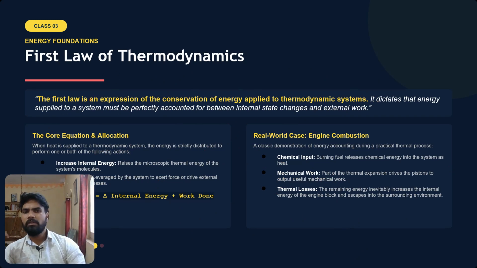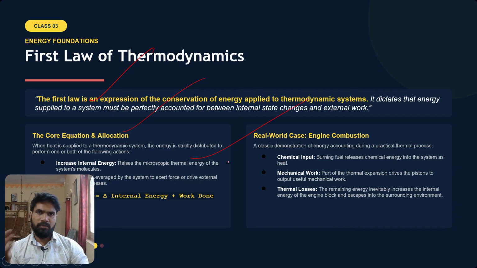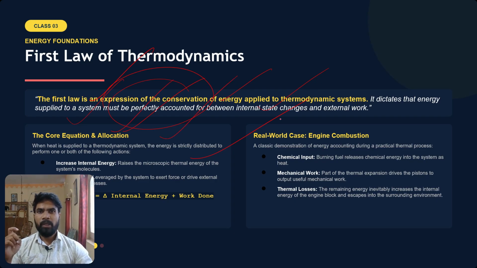Okay, so that is the first law of thermodynamics. Already we have seen it briefly. The first law is an expression of the conservation of energy applied to thermodynamic systems. It indicates that energy supplied to a system must be perfectly accounted for between internal state changes and external work. Okay, so this is the first principle.